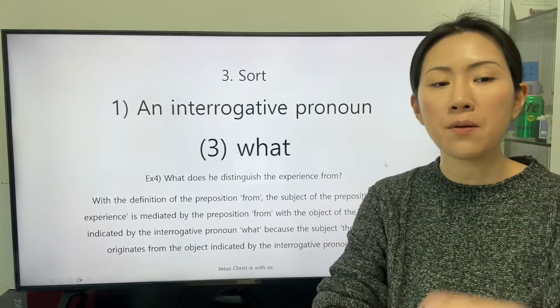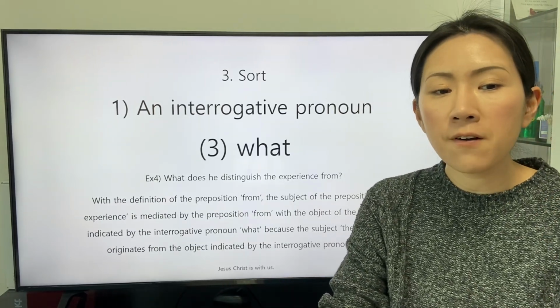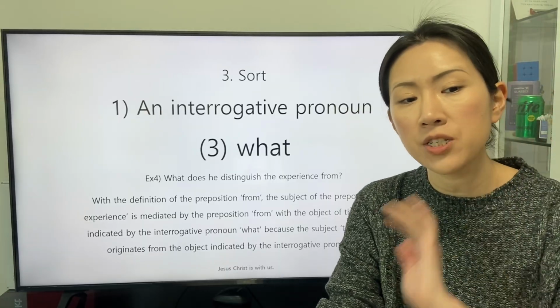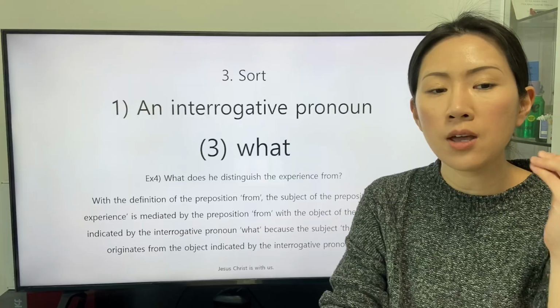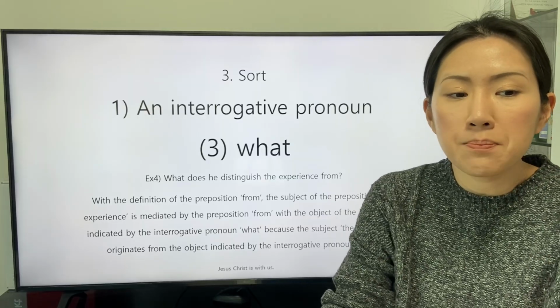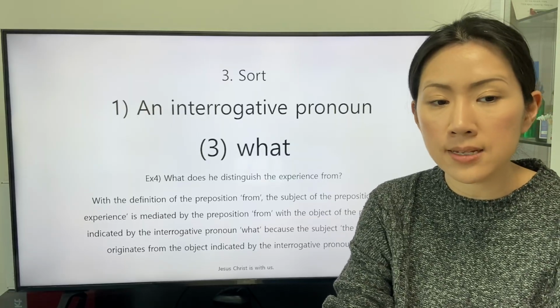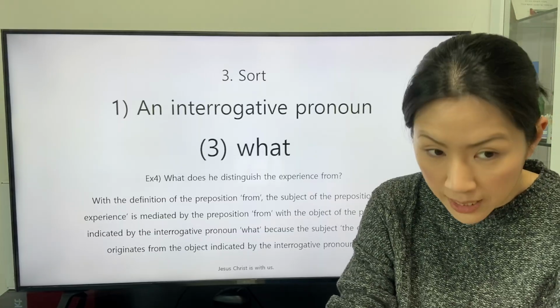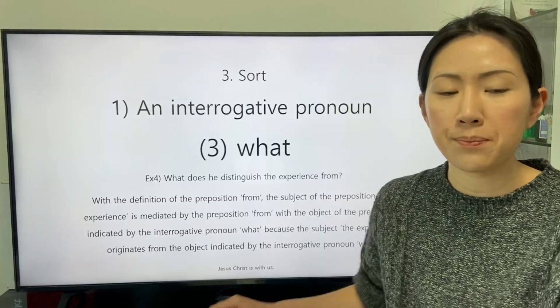With the definition of the preposition from, the subject of the preposition, the experience, is mediated by the preposition from, with the object of the preposition indicated by the interrogative pronoun what, because the subject, the experience, originates from the object indicated by the interrogative pronoun what.